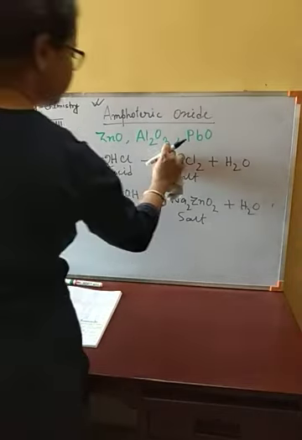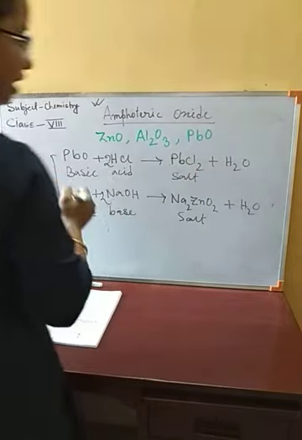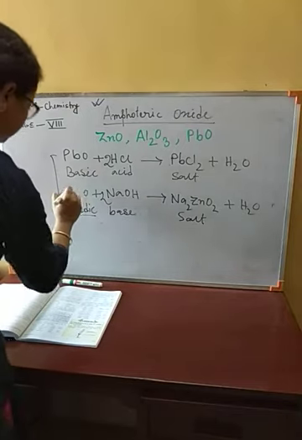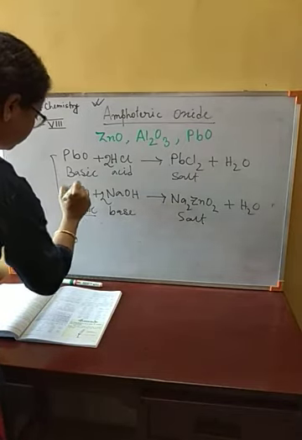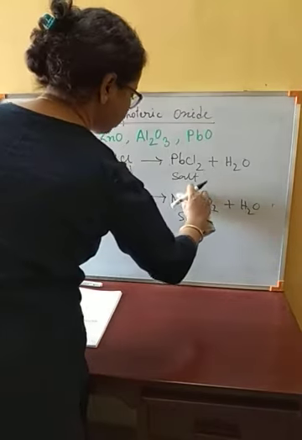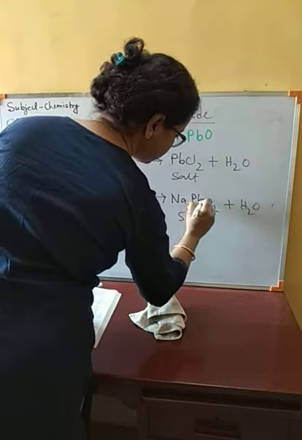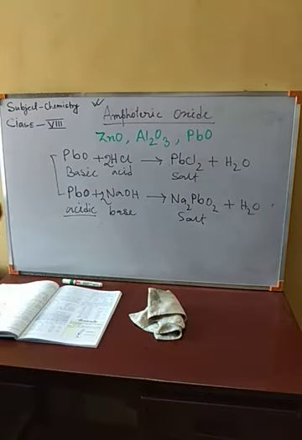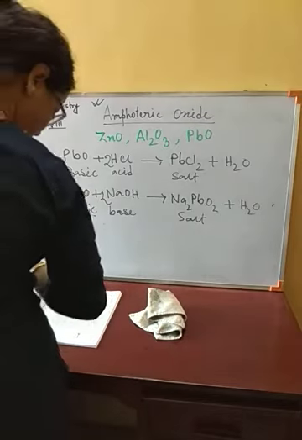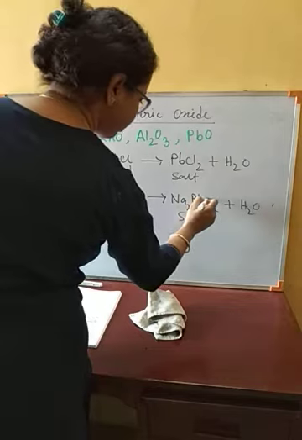Here instead of zinc we are going to get lead chloride, and if we make it react with sodium hydroxide, then instead of sodium zincate it will produce sodium plumbate, Na2PbO2, and the same water will be produced.